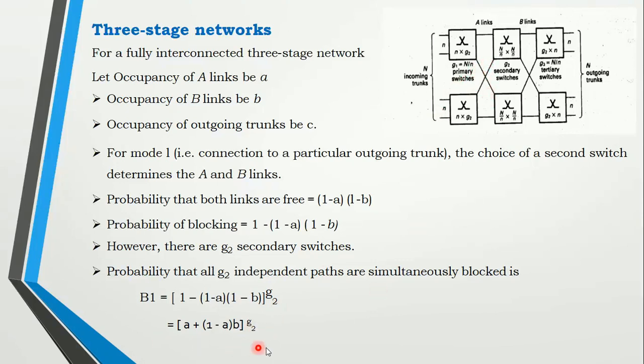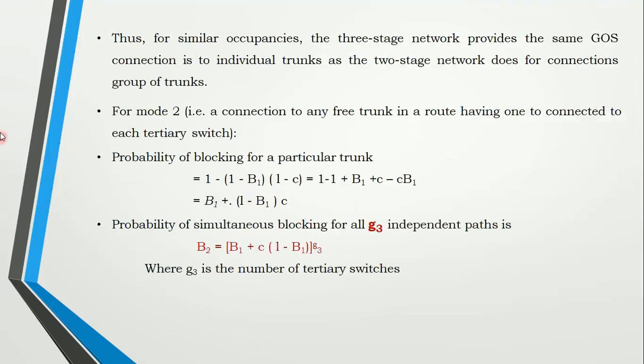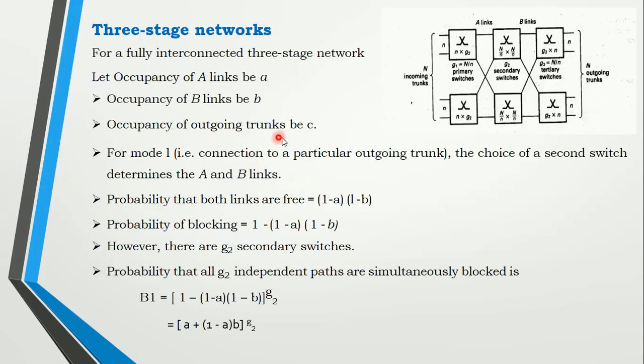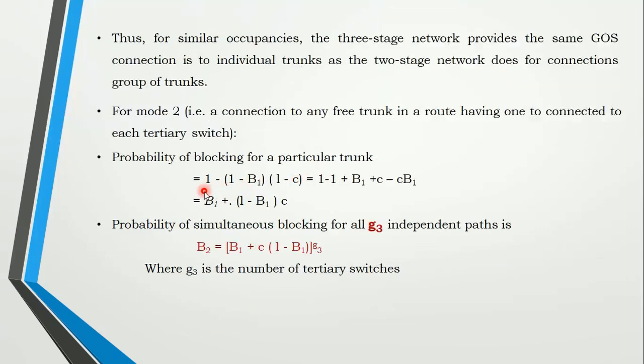So if you solve it, you are going to get this form. Then similarly, to write it for mode 2, you need to consider the outgoing link. So what is the occupancy of the outgoing link, or outgoing trunk? It is C. So we'll use the same probability, 1 minus B1.